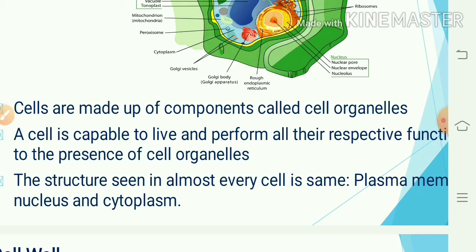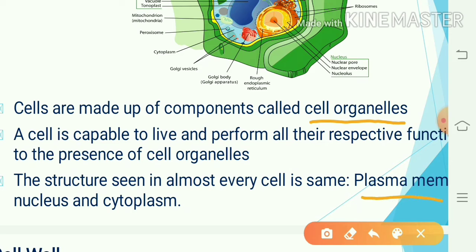These are called cell organelles, and they have different functions. The structure seen in almost every cell is the same, that is plasma membrane, nucleus and cytoplasm.